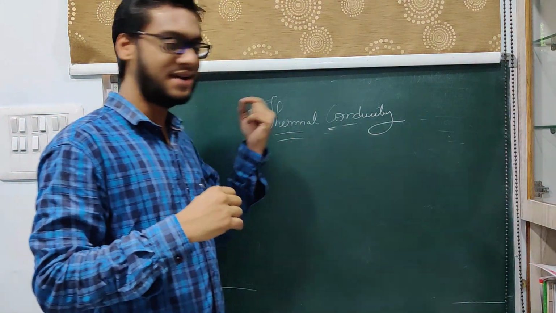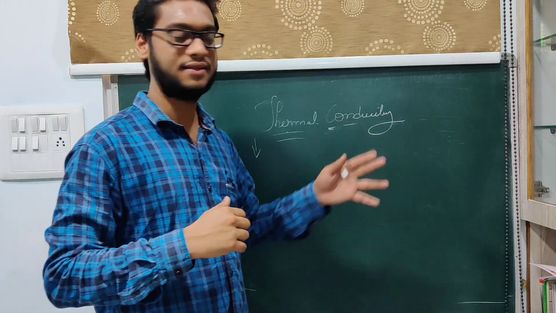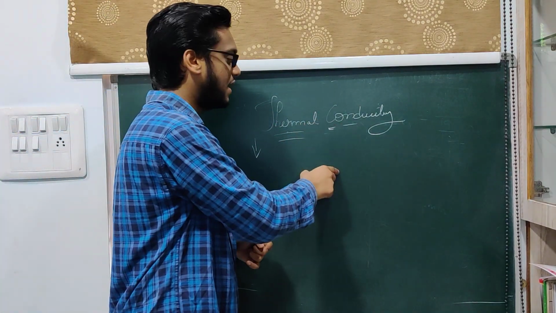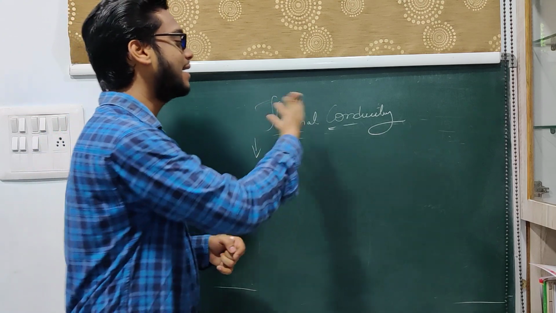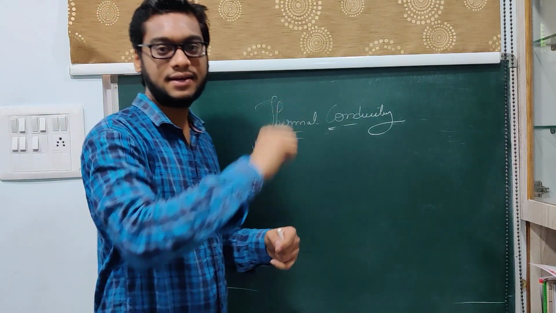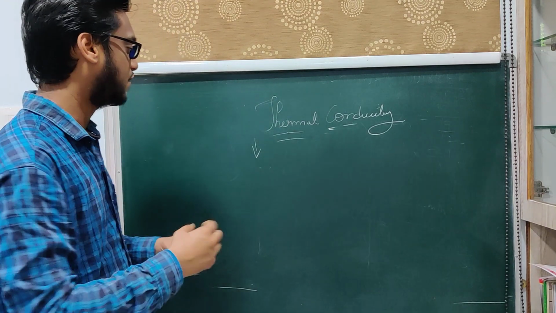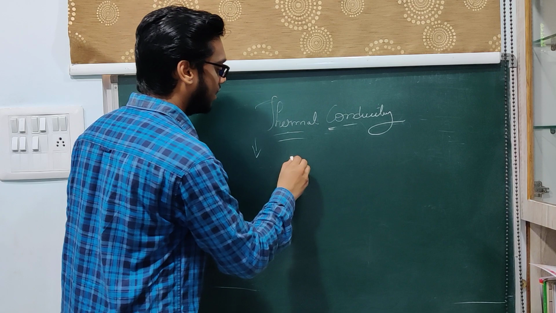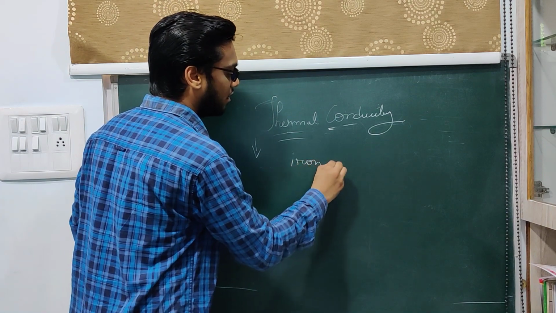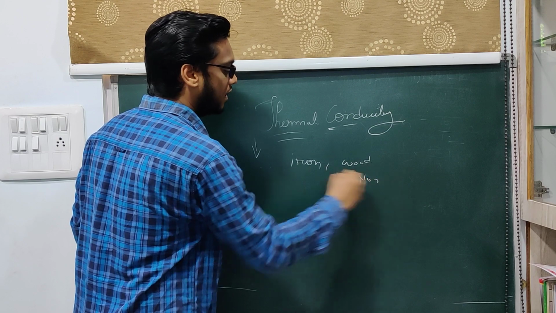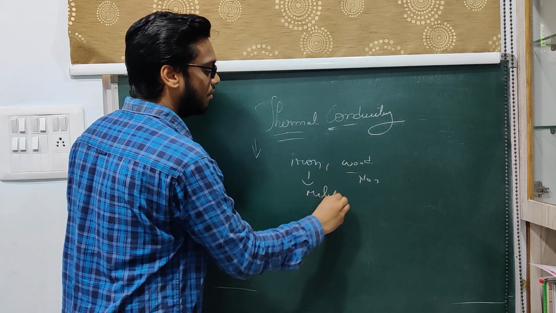Now that state is called thermal conductivity, and thermal conductivity is nothing but the measure of temperature it can conduct. Simple. That is one term. Now if you take metal and non-metal, say I have taken an iron piece and wood, this is non-metal and this is metal, right?